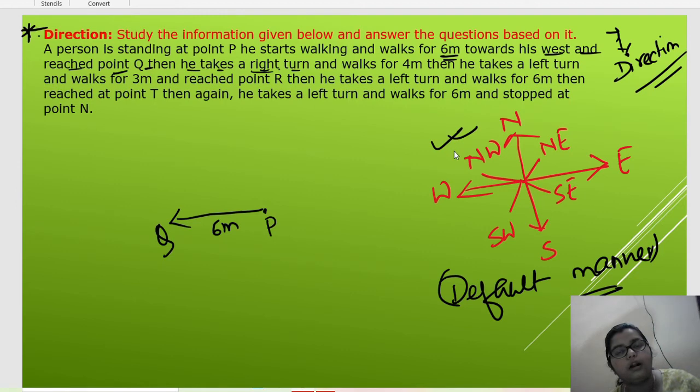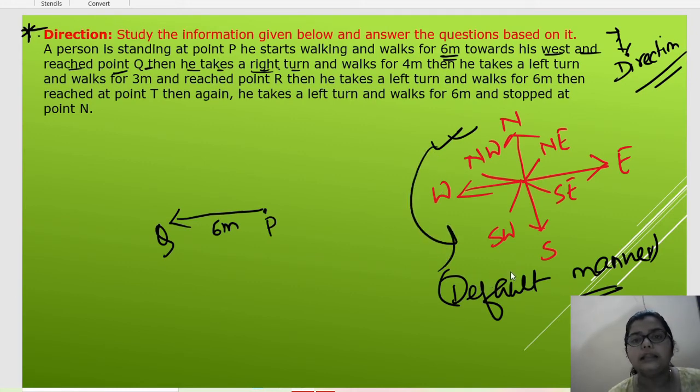Only when north, east, west, south, northeast, southeast are given, then we go with the default manner. And whenever right and left is given, then whatever direction you are facing, you have to do the right and left with that manner only. Okay, it means right and left is always changeable or variable, but north, south, east, west are the common factor or constant.